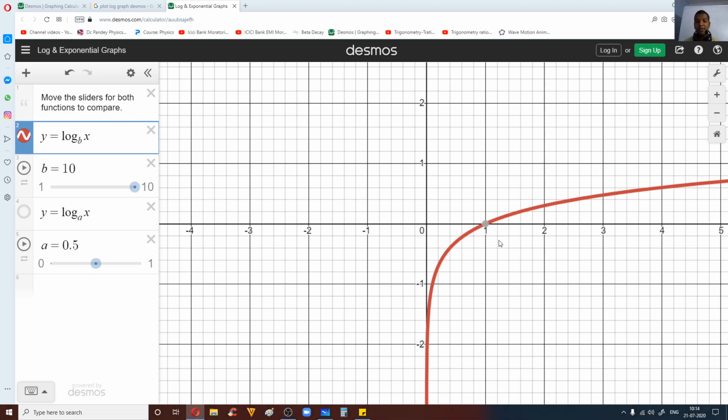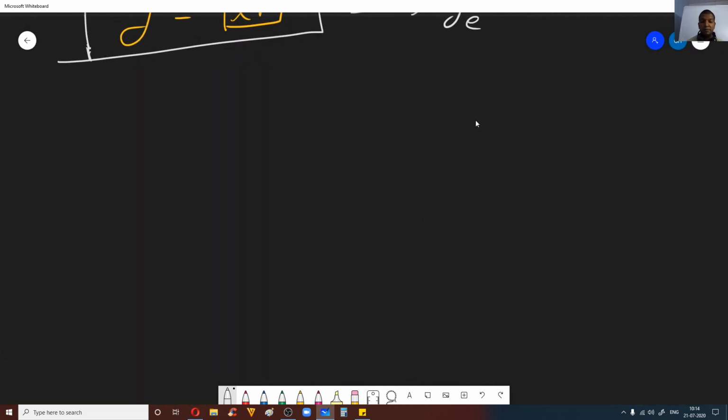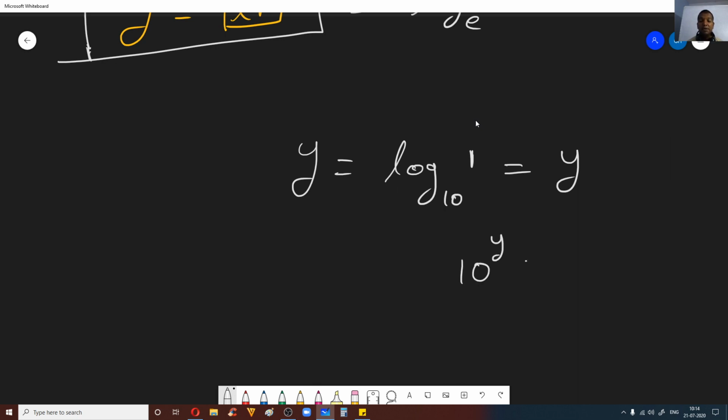Now you can try to see the values here. See, log of 1 to the base 10 is 0. The horizontal axis represents x, and the vertical axis represents y. Log of 1 to the base 10 is 0, that is what they are saying, so you can understand from the graph. y is equal to log 1 to the base 10. Now what you can write here? Let us say this is y. So what we can write here is 10 power y is equal to 1.